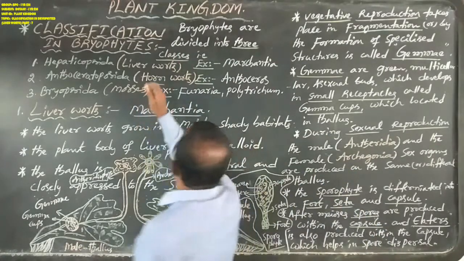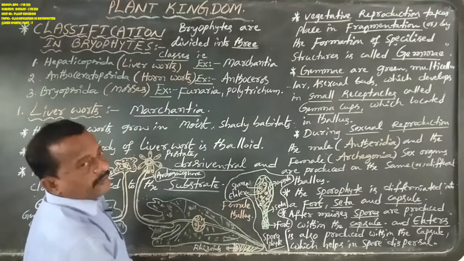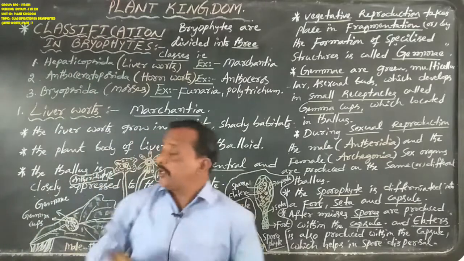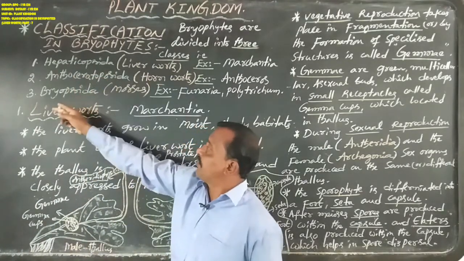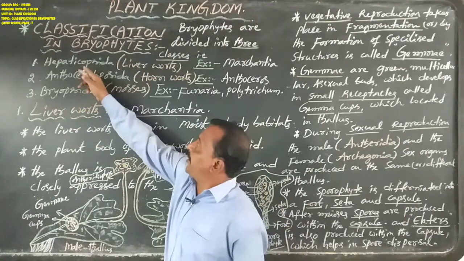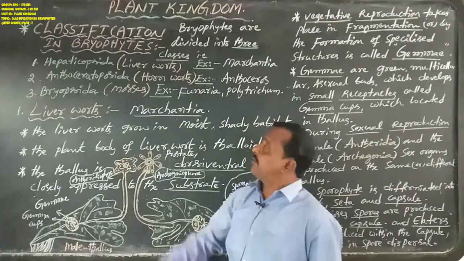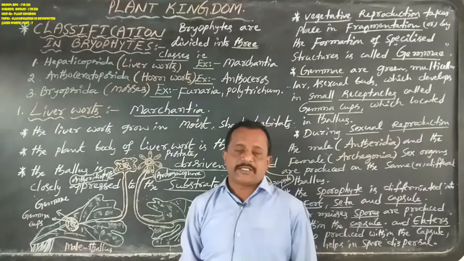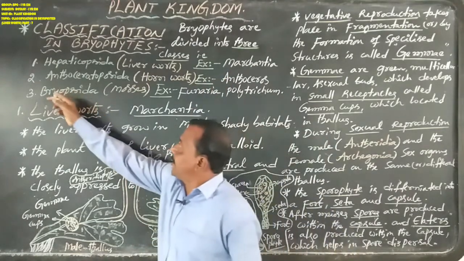Dear students, bryophytes are divided into three classes: first, class Hepaticopsida; second, class Anthoceratopsida; third, class Bryopsida. Hepaticopsida are commonly known as liverworts. Given the example for Marchantia species.